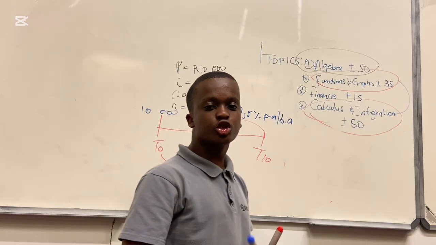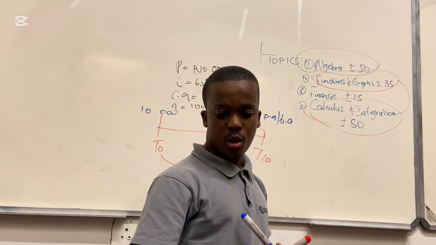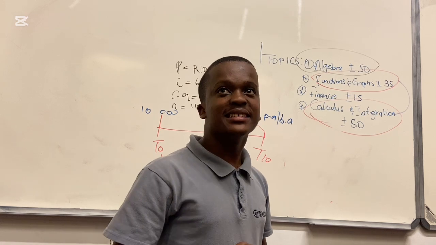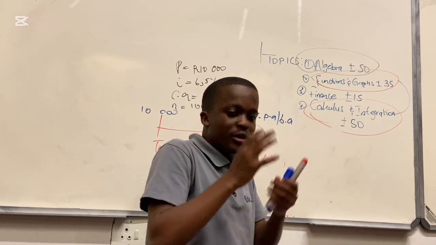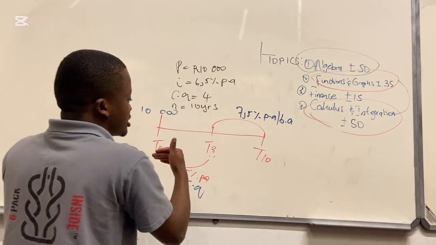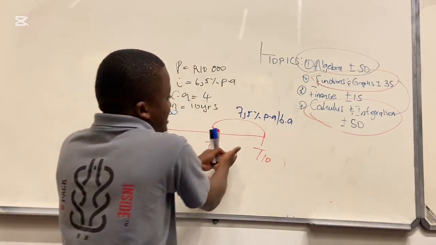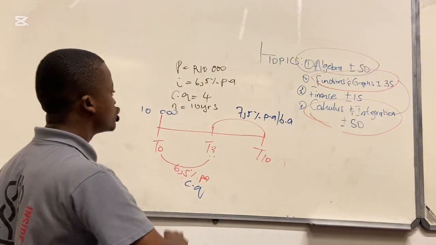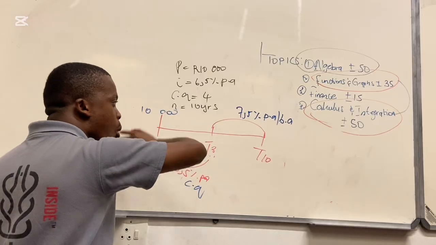Now what we want to know is how much you will receive after 10 years. Make this your statement. You invested 10,000, the interest rate changed. Initially it was 6.5, then it changed to 7.5. This is where we apply our timeline to show.